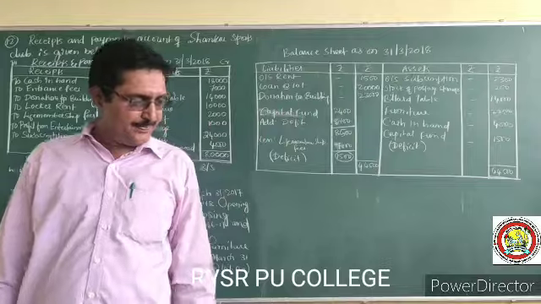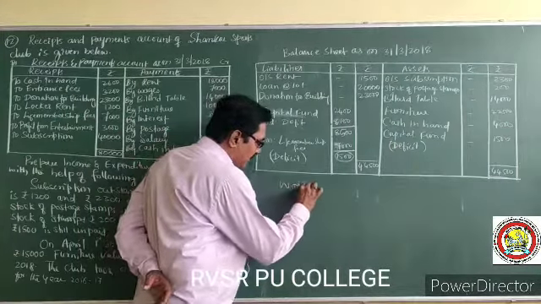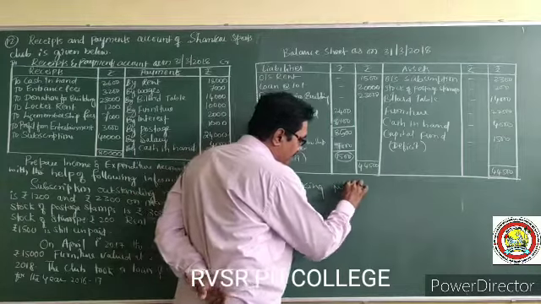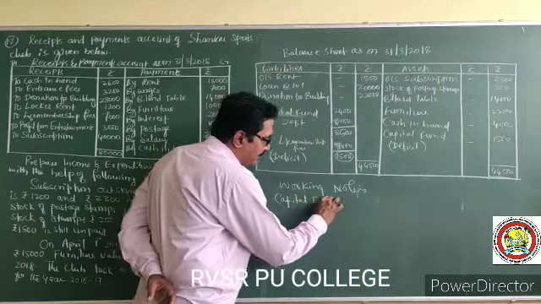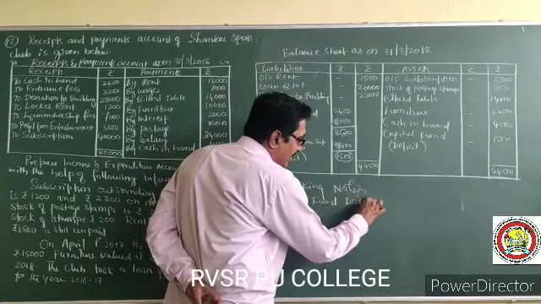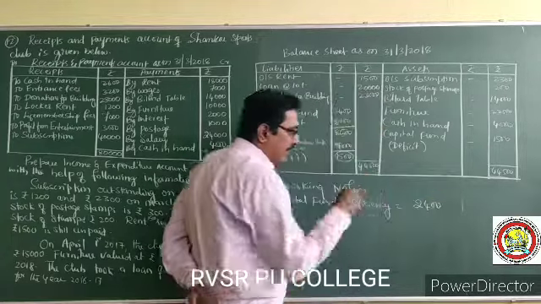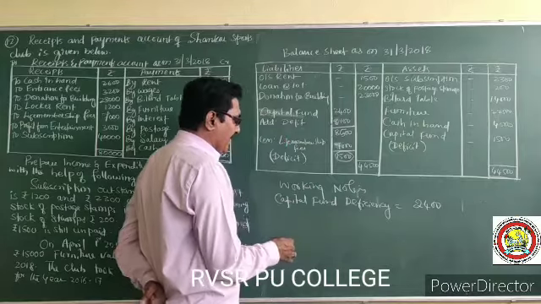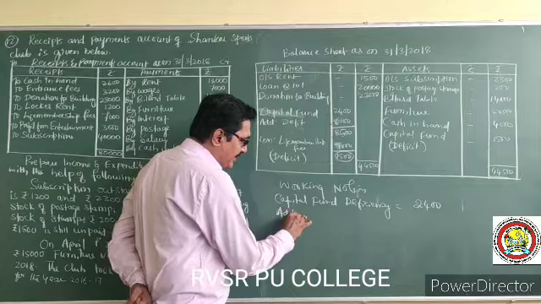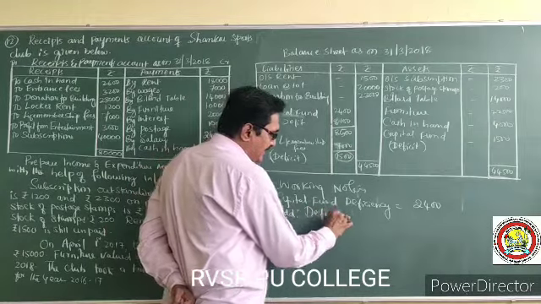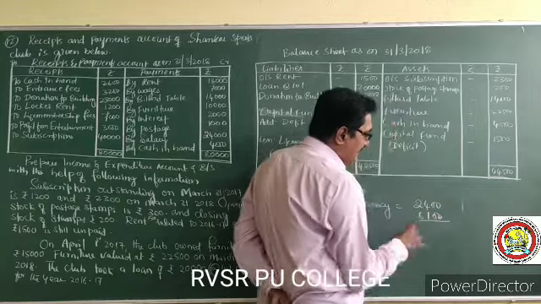Okay. So working notes if you want. Capital fund deficiency, that is 2,400 in the opening capital fund. 2,400 deficiency was there. So add deficit 6,100.